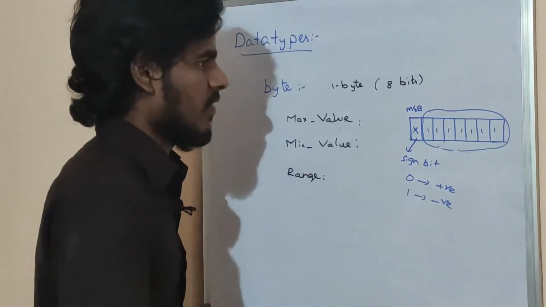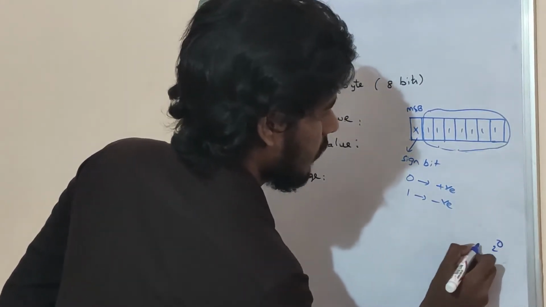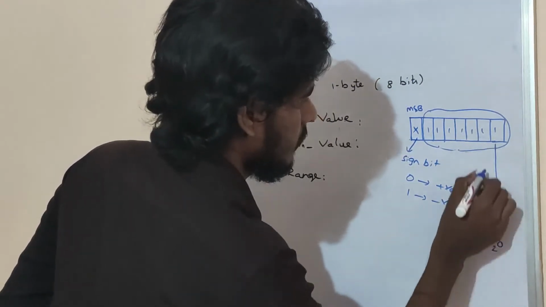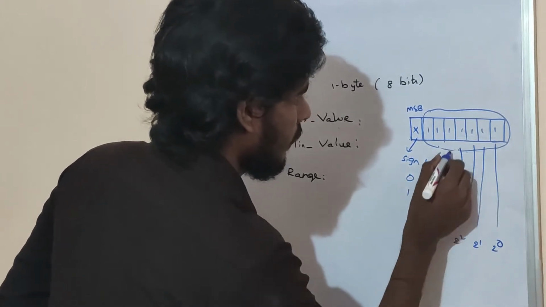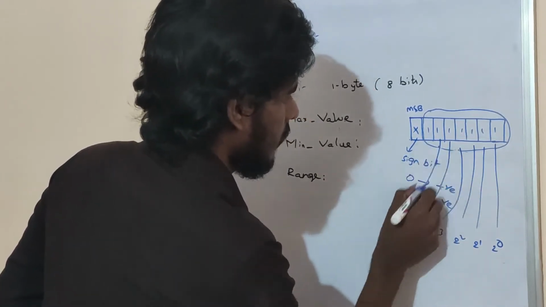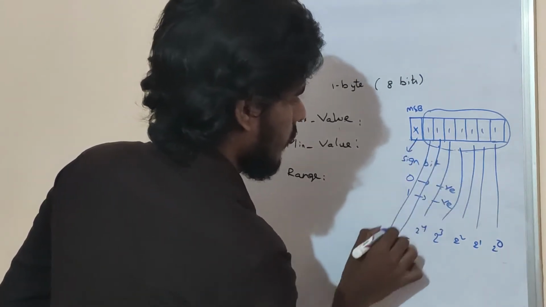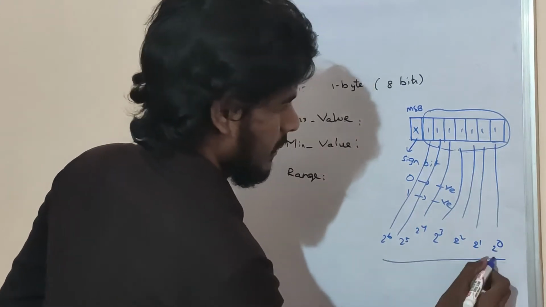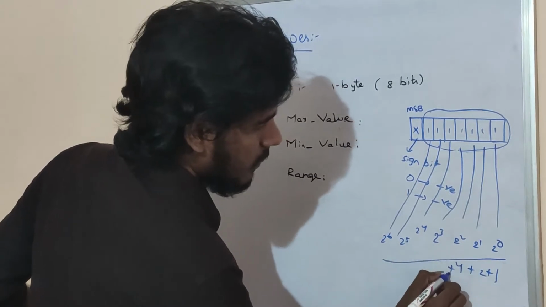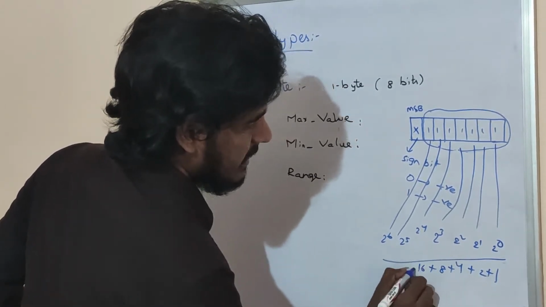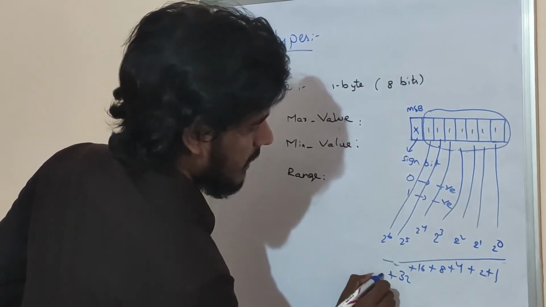Look here carefully: 2 power of 0, 2 power of 1, 2 power of 2, 2 cube, 2 power of 4, 2 power of 5, 2 power of 6, that is 1, 2, 4, 8, 16, 32 plus 64.